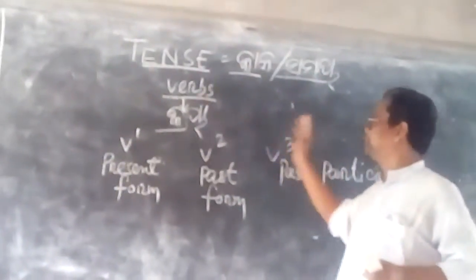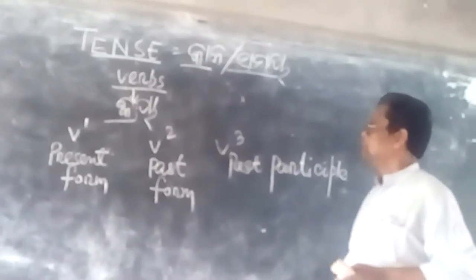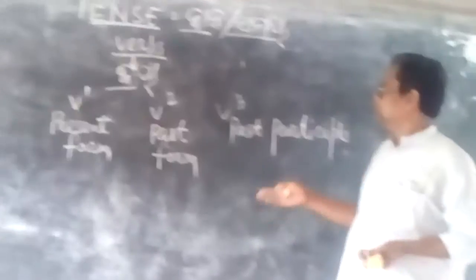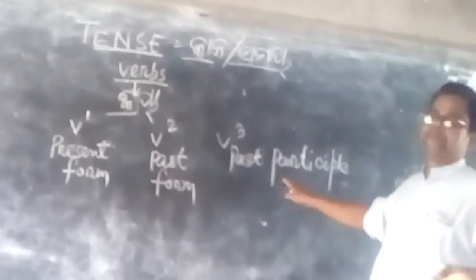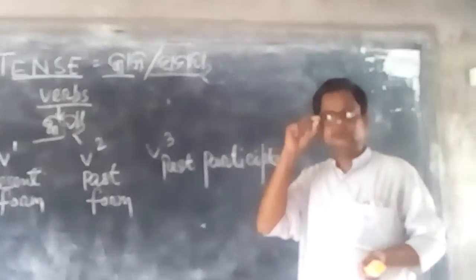You may use three forms of this verb in three tenses: present, past, and future. So you can say future has no separate form. So future tense is called future time. Clear?